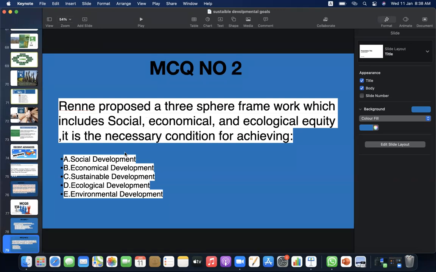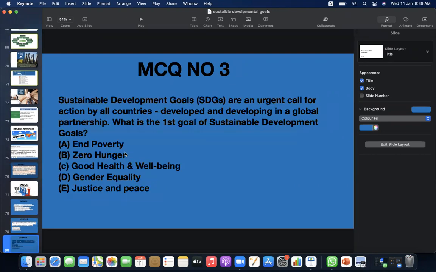It is the necessary condition for achieving A, social development, B, economical development, C, sustainable development, D, ecological development, E, environmental development. The answer is C, sustainable development. MCQ number 3, sustainable development goals are an urgent call for action by all countries, developed and developing, in a global partnership. What is the first goal of sustainable development goals? A, end poverty. B, zero hunger. C, good health and well-being. D, gender equality. E, justice and peace. The answer is A, end poverty.